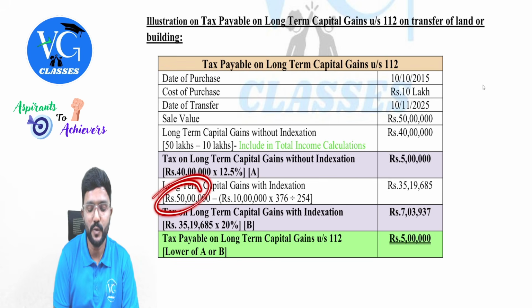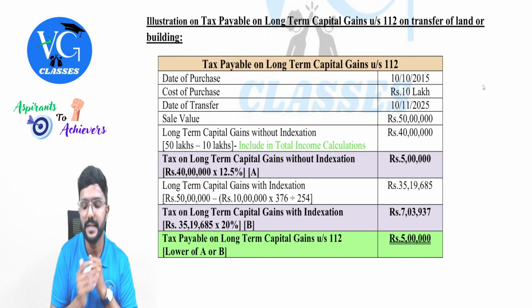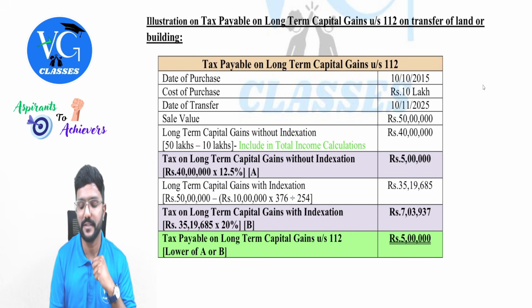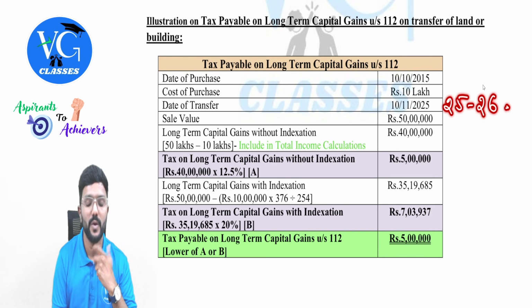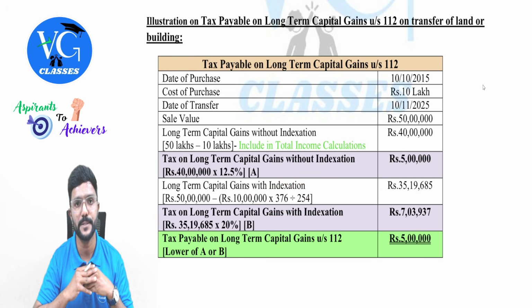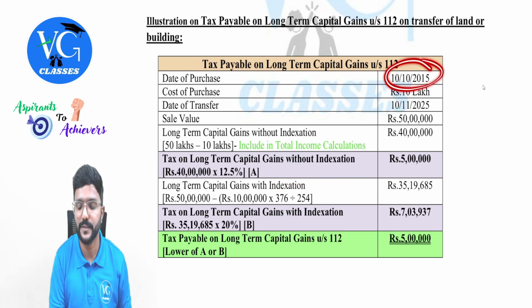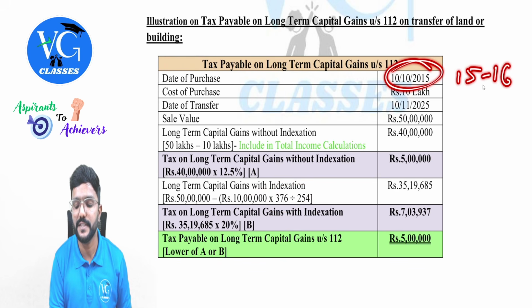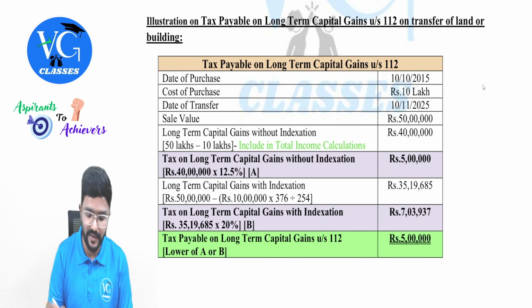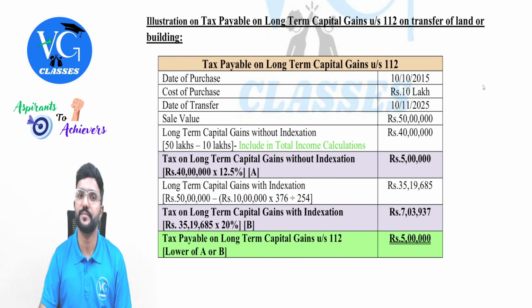So from sale value, reduce indexed cost of acquisition. How do I calculate it, sir? Take the actual cost into cost inflation index for the year of sale. What is the year of sale? 25-26. What is the cost inflation index for it? 376, which we just now discussed. Divide it by cost inflation index for the year of purchase. The year of purchase is 15-16. The cost inflation index for that is 254, which will be given in the question. You need not worry about it.